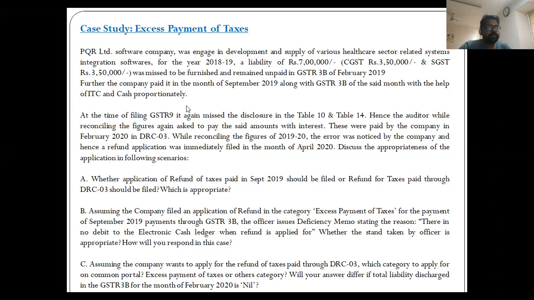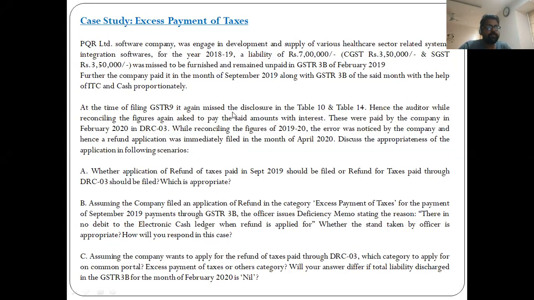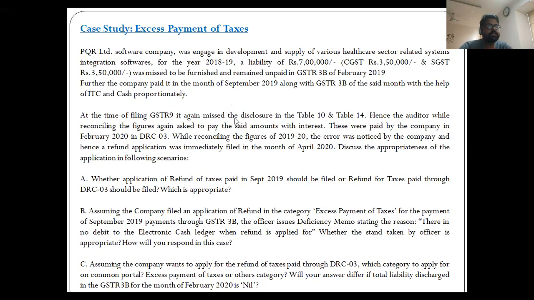I'll just read the basic case study and then we will discuss the related provisions. So PQR Limited, a software company, was engaged in development of supply of various healthcare sector related system integration softwares for the year 2018-19. A liability of 7 lakh, that is CGST 3.5 and SGST 3.5 lakh, was missed to be furnished and paid and remained unpaid in GSTR 3B of February 2019. So a liability is short paid in the year 2018-19.